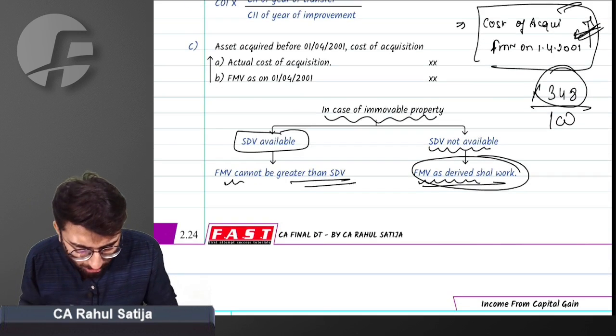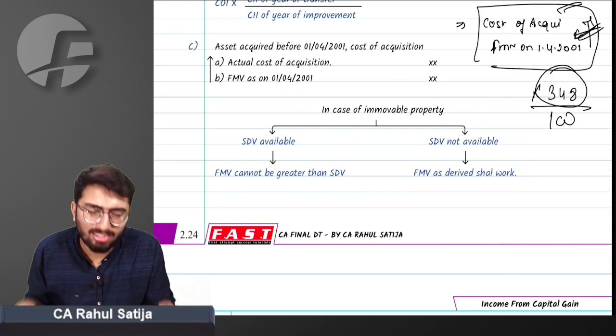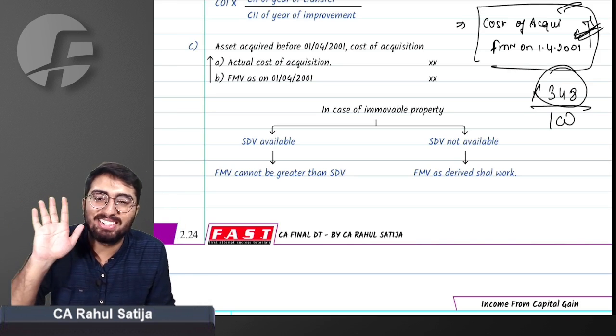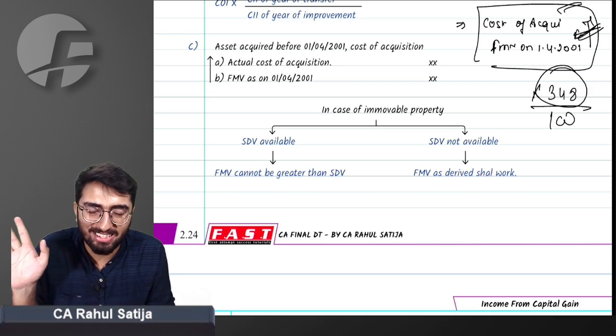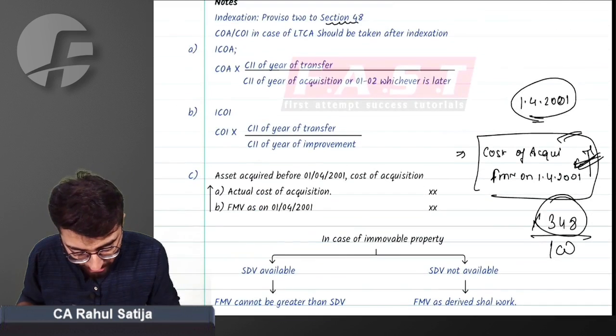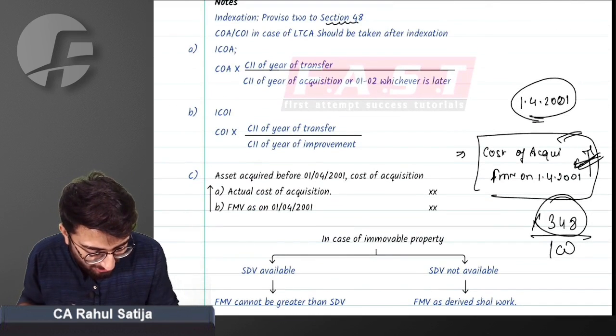This concept is only available for immovable property. Otherwise, for any other asset, for example, if you are selling gold, any FMV derived shall work. So in that case, you can still do any kind of trickiness. But for property, if SDV is available, you cannot trick the income tax department.